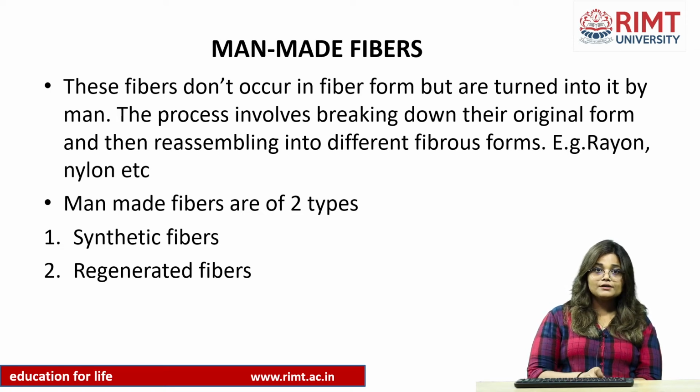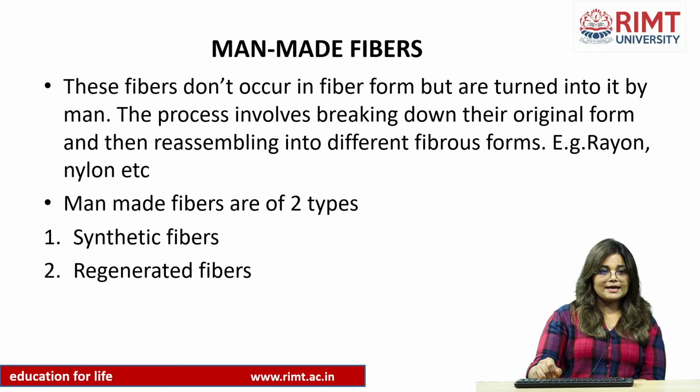Man converts these fibers into the fiber form. The process involved breaking down their original form and then reassembling into different fibrous forms. Example for this is rayon, polyester, nylon. So these are some of the man-made fiber examples.